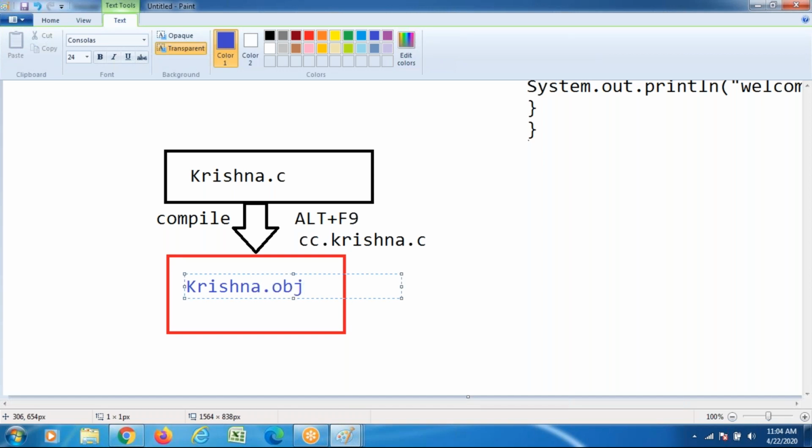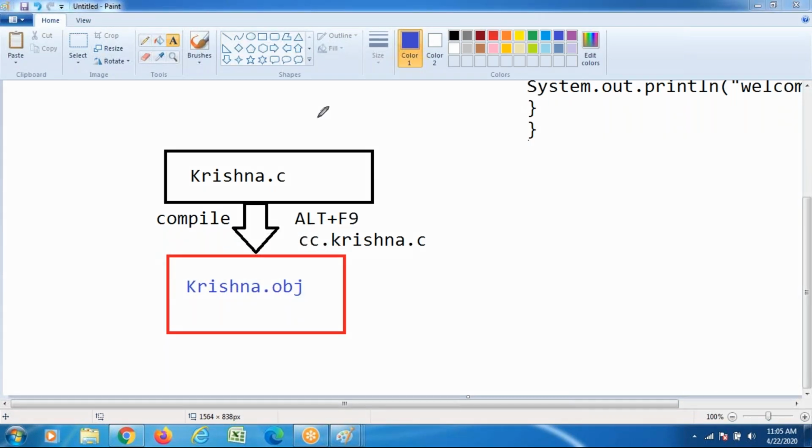Whether in the Turbo C environment, Windows or Linux, internally when you compile the program, an object file is generated. The code you wrote is user understandable, but for conversion to machine understandable code we use a compiler. A compiler is a translator used to convert user understandable code to machine understandable code. That is how the object file is created.